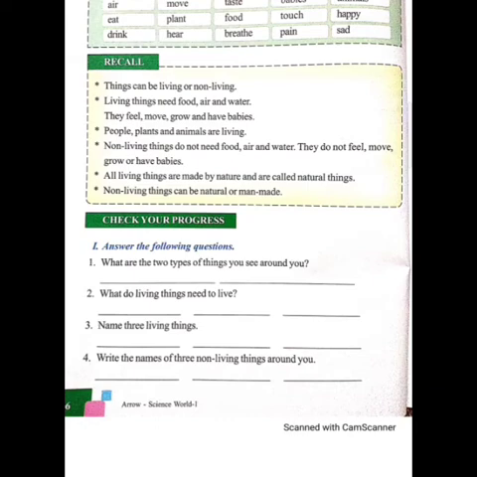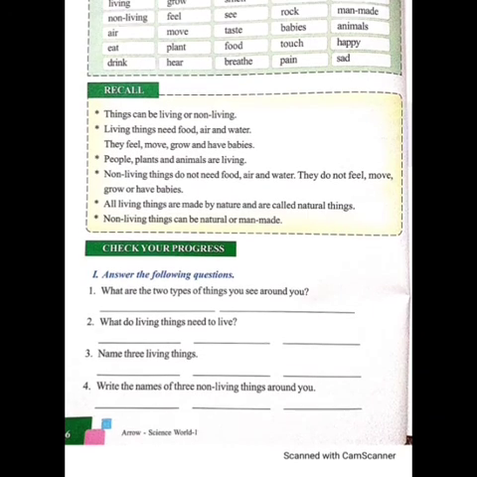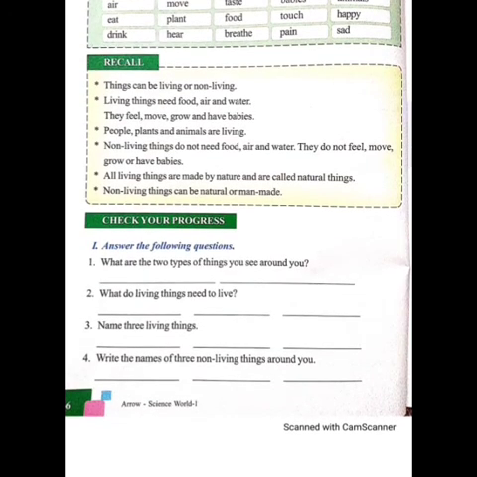These keywords are there: living, non-living, air, eat, drink, go, feel, move, plant, hear, smell, see, taste, food, breathe, water, rock, babies, touch, pain, natural, man-made, animals, happy, sad. These keywords.